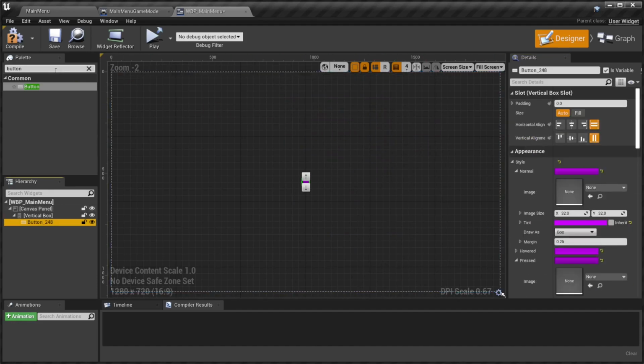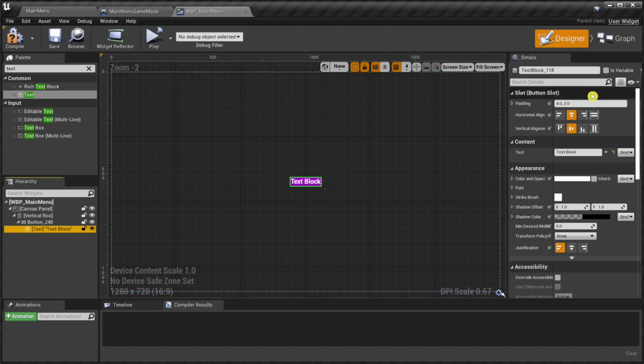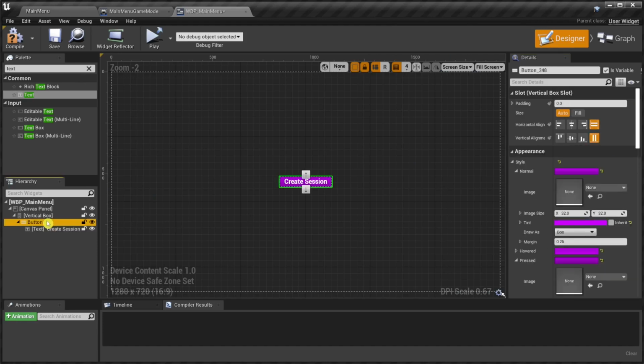And next, we add some text to the button. And set some padding so that it looks better. And set the text to create session. And set the button name to button create session.